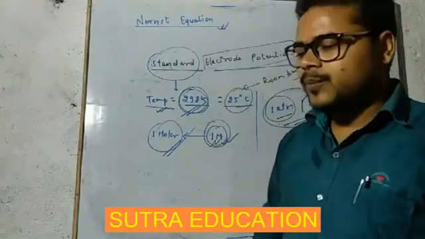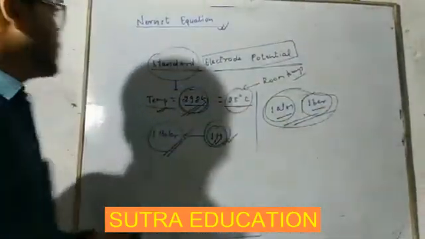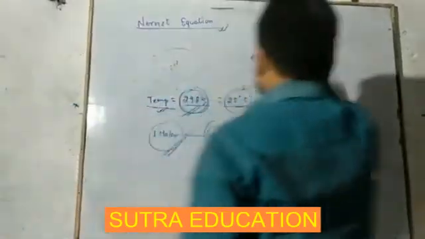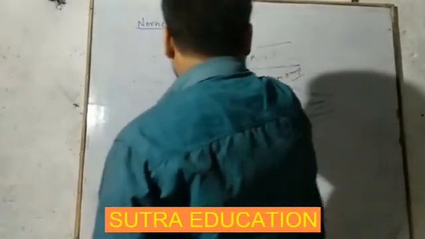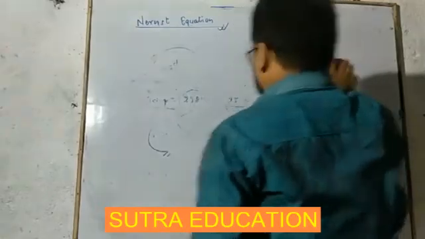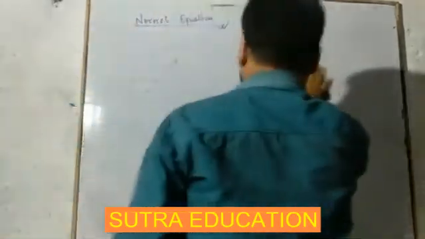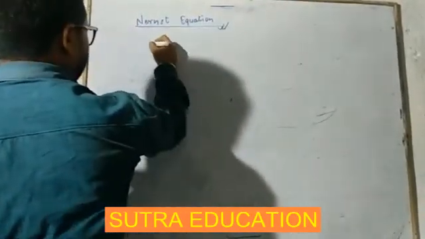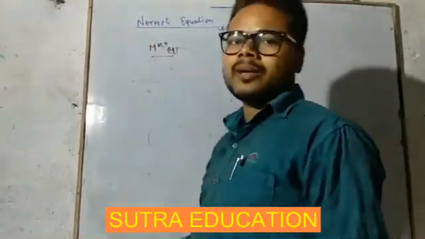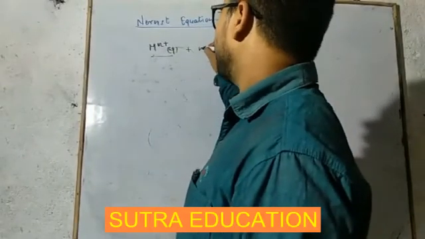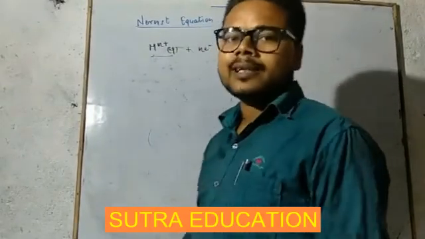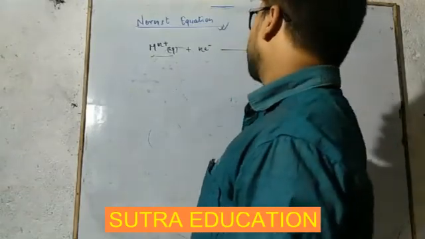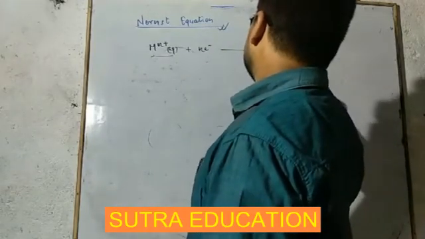Suppose a reaction: it is a metal ion, M n plus aqueous, and it is accepting n electrons and becoming M solid.